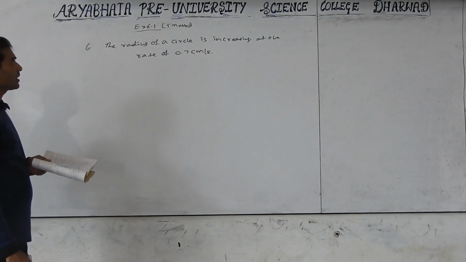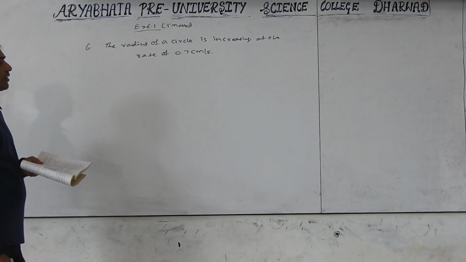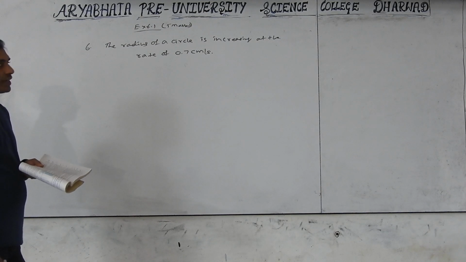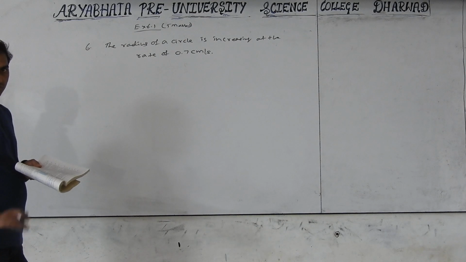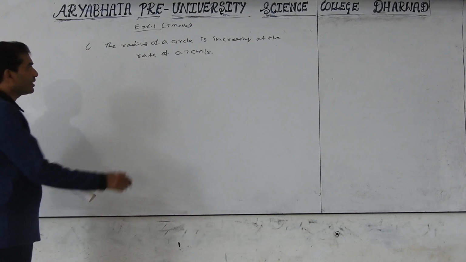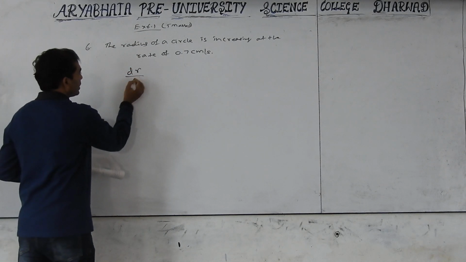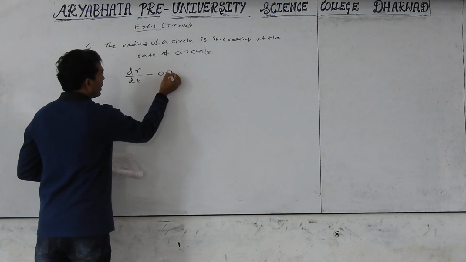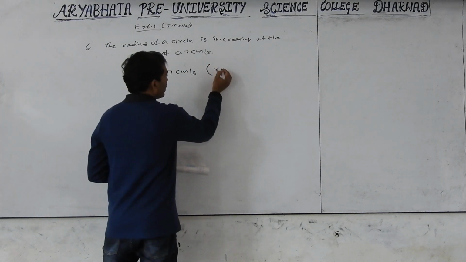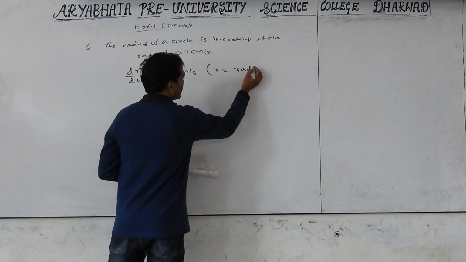That means the radius of circle is r. So it will be increasing at the rate means dr by dt equal to 0.7 centimeter per second, where r is the radius of circle.